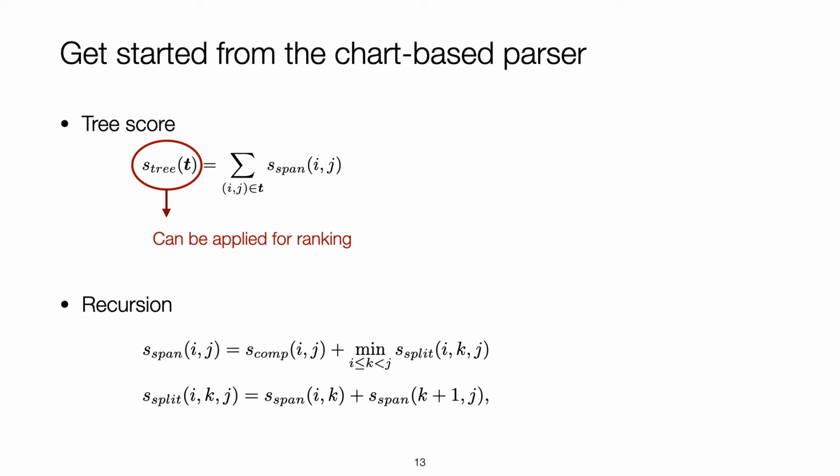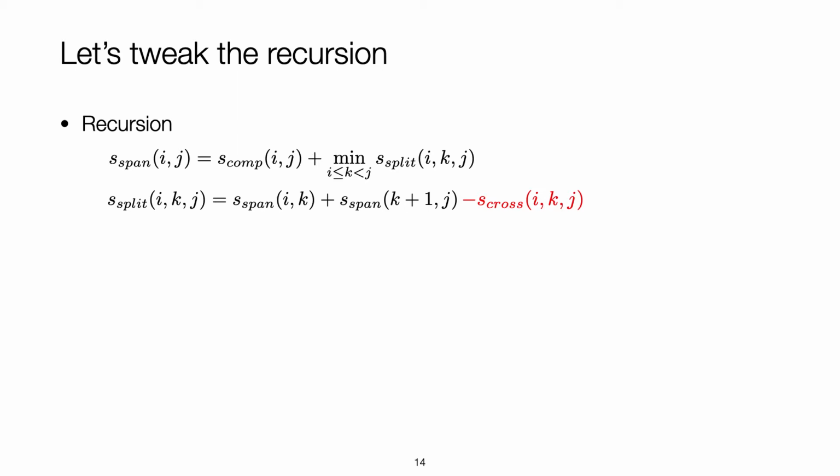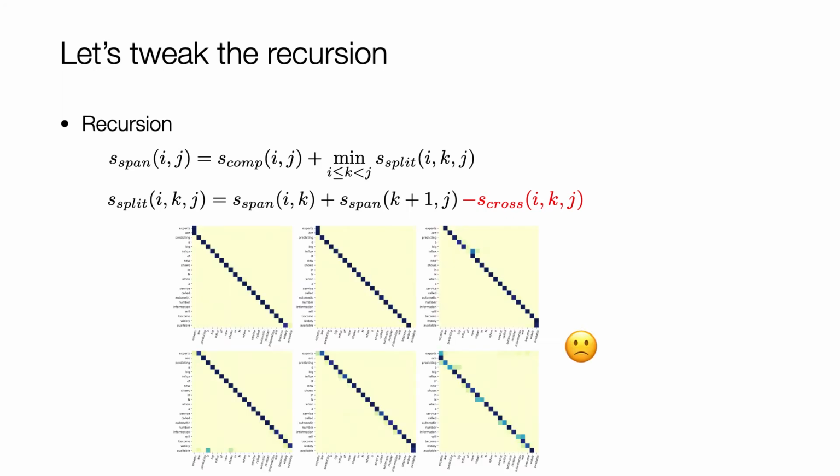Basically, each attention head corresponds to a score of the parse tree. Intuitively, we can directly apply the score of the parse tree for head selection. But top-ranking attention heads show 2 patterns, attending to particular tokens and attending broadly. That's definitely not what we want. It means the algorithm focuses more on intra-similarity and neglects inter-similarity. Naturally, we can introduce the cross score between the 2 subspans, but it goes to the other extreme. The algorithm turns out to focus more on the cross similarity. The top-ranking attention heads show clear diagonal patterns. That's still not what we want.